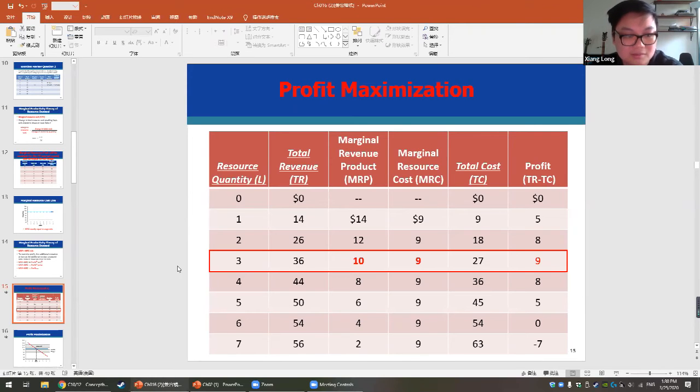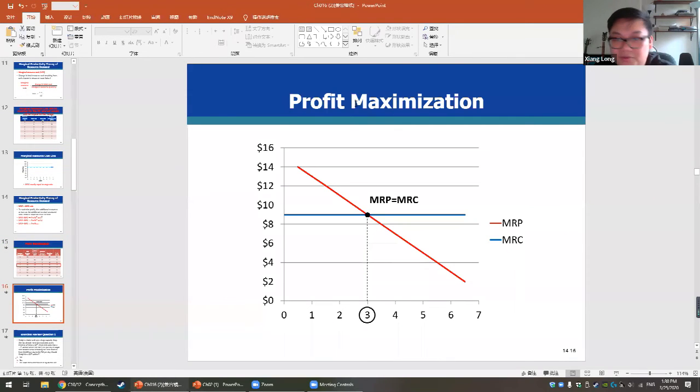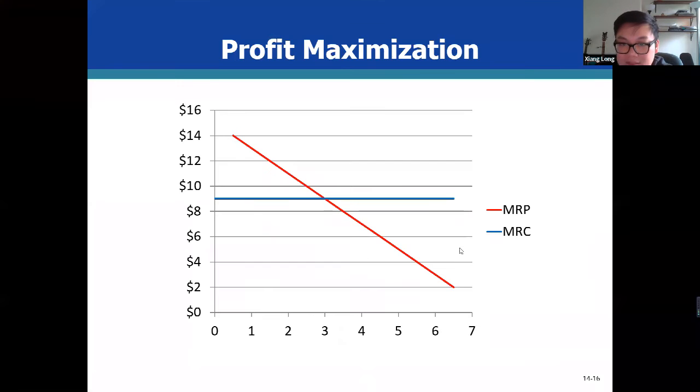So make sure you understand that. The profit maximization is pretty much the same as what we talked about before. You find the intercept point, so we know the quantity, how many labor the company should hire, and the price, or wage, for the company to pay for the labor. Make sure you understand that, okay?